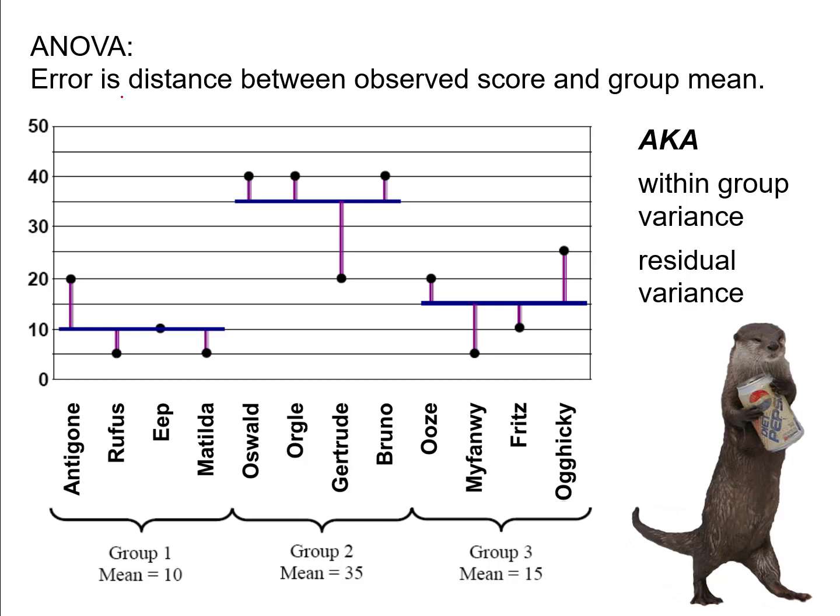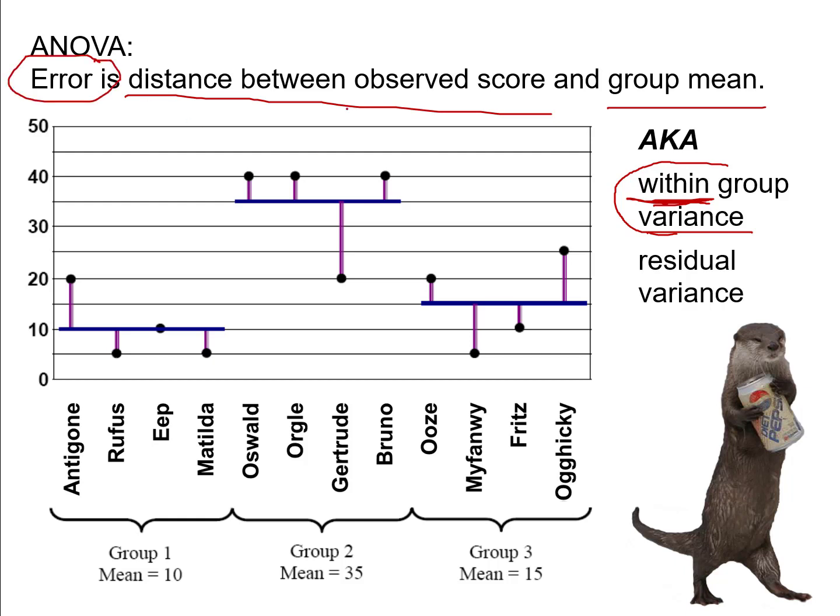So because error is the distance between observed scores and group means, it's essentially a measure of the amount of variance that's occurring within a group. The within group variance is now what we're going to call error. So a switch in terminology here. We can still call it error, but the more common term is to call error the within group variance.